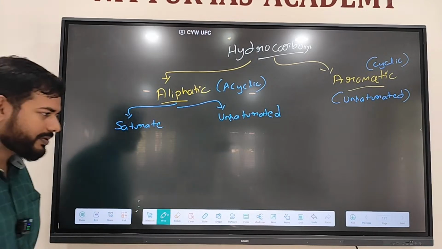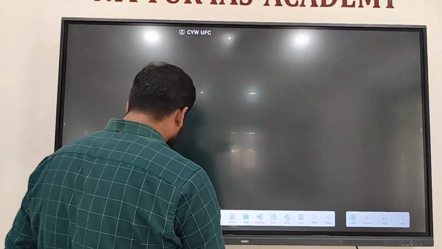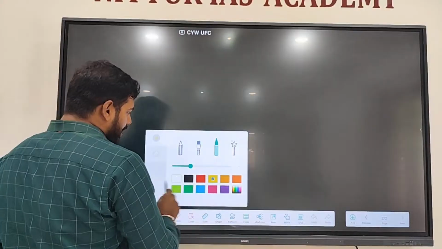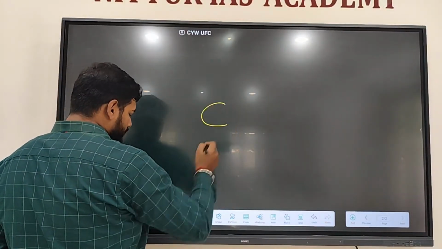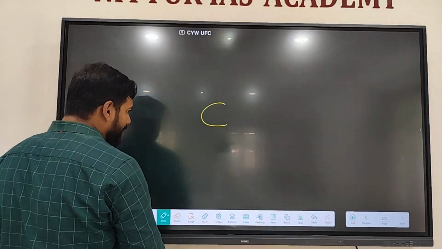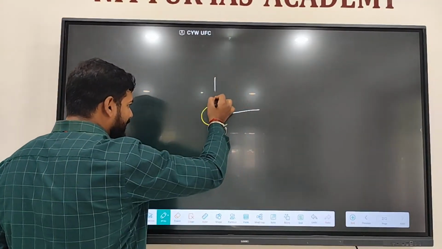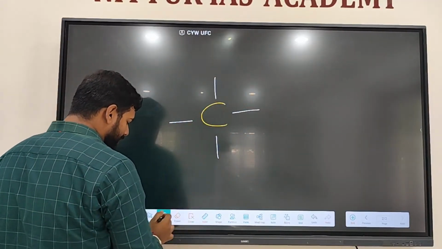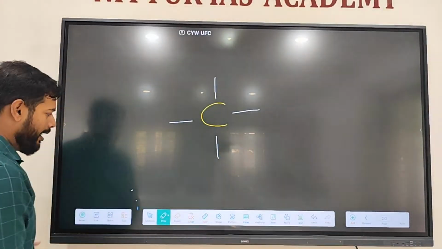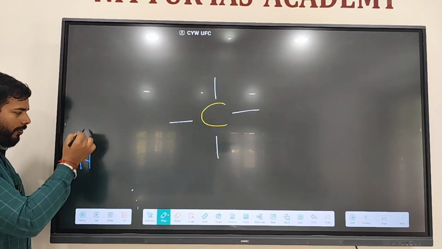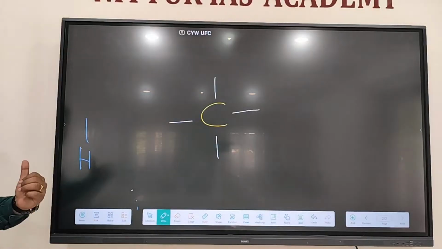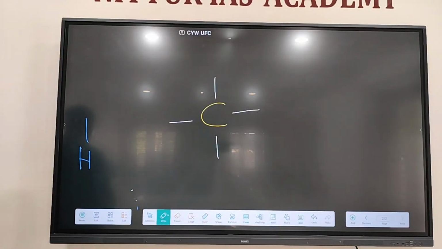Here, the saturation level means one single carbon atom can create 4 single bonds. Hydrogen can create only one single bond. Carbon can create 4 single bonds.